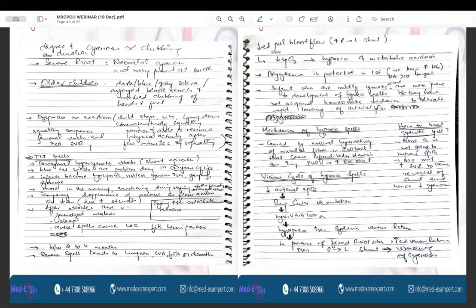So, what happens in case of squatting? Squatting compresses the femoral vessels. So, when it compresses the femoral vessels, there is an increase in the resistance in the systemic circulation. So, when there is an increase in the resistance in the systemic circulation, the cyanosis tends to get better a little.